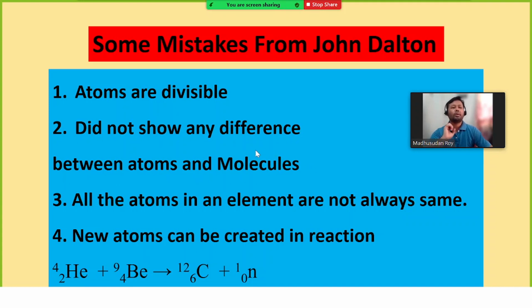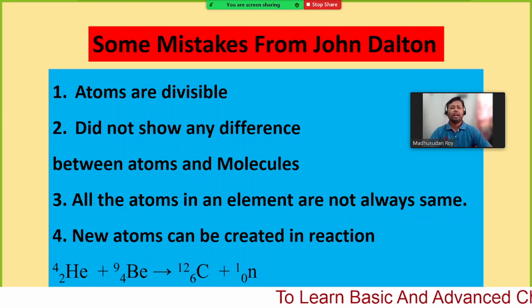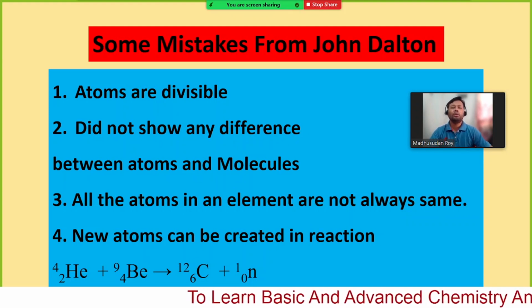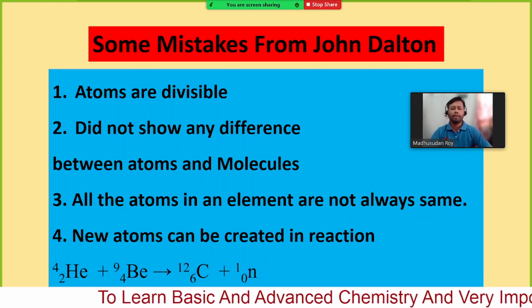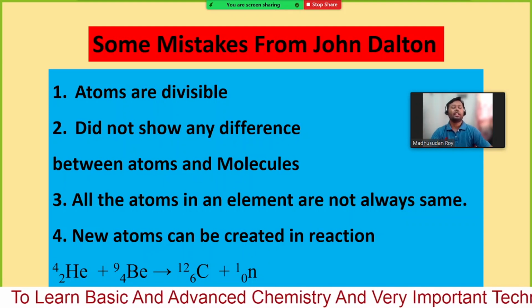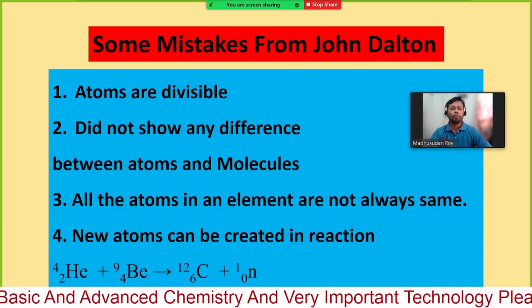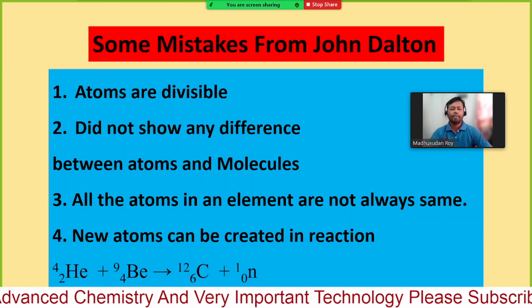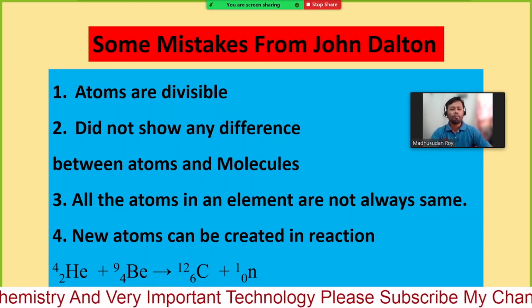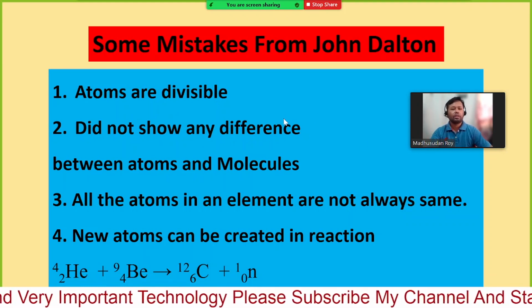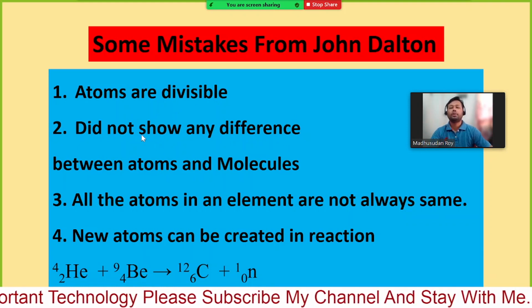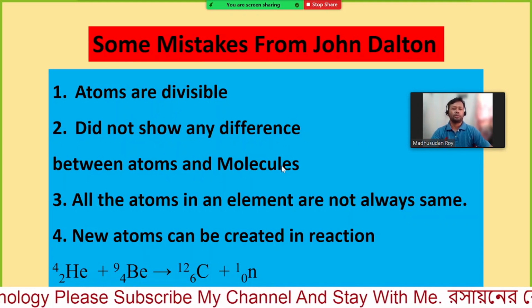He has mentioned matter; for atom he has mentioned the smallest part of matter. However, nowadays we know the smallest part of an element is known as an atom, and the smallest part of a compound is known as a molecule. So he did not show the difference between atoms and molecules.